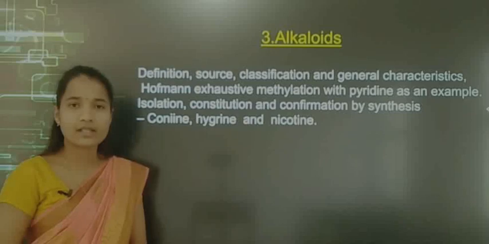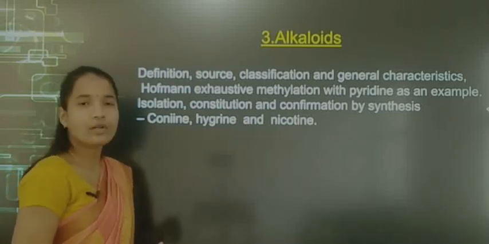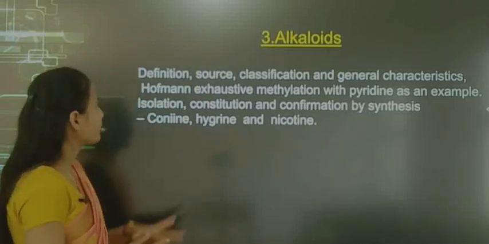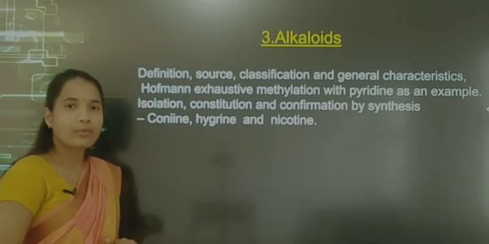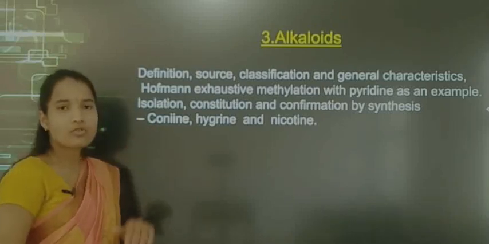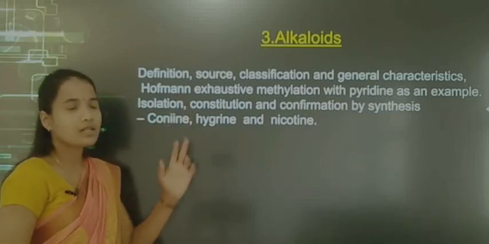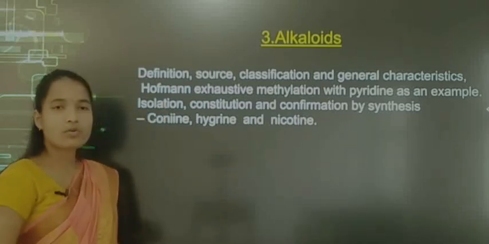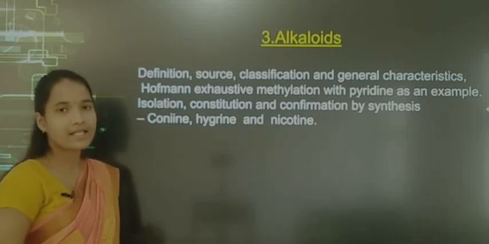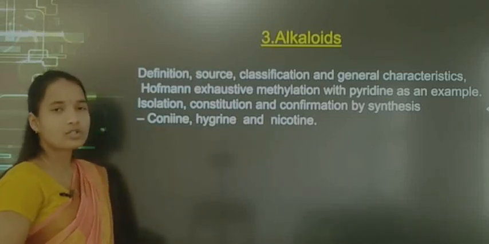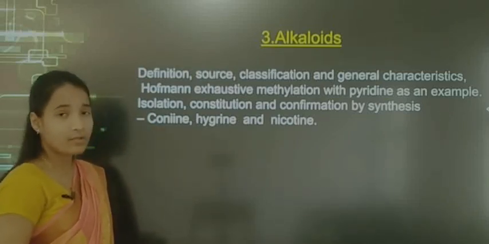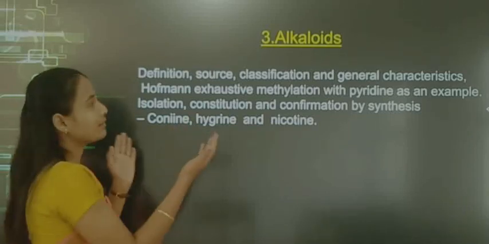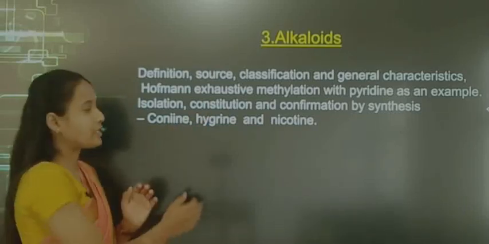And the third one is alkaloids. Alkaloids is a very important chapter. In this chapter you will learn about the definition of alkaloids, sources, classification and general characteristics, Hofmann exhaustive methylation with pyridine as an example, and isolation, constitution and confirmation by synthesis of coniine, hygrine and nicotine. These are the learning points involved in the alkaloids chapter.